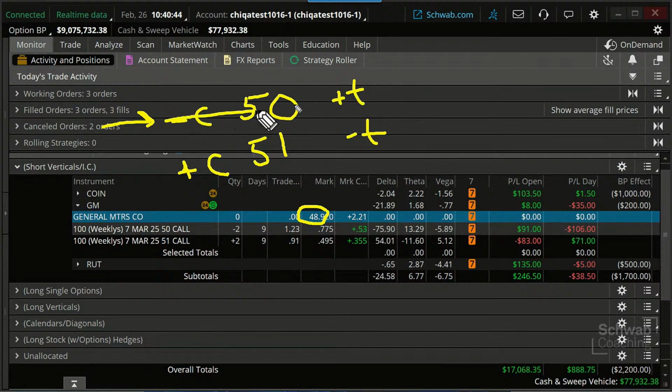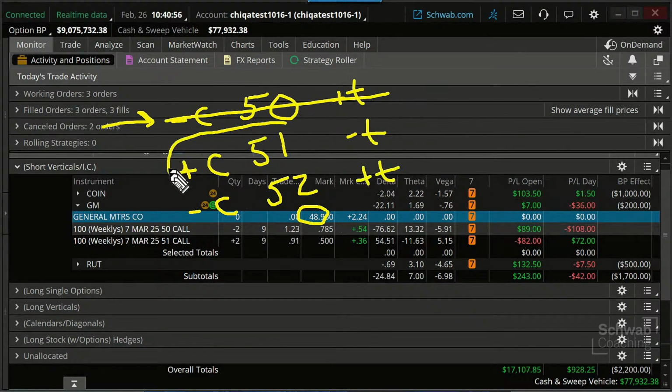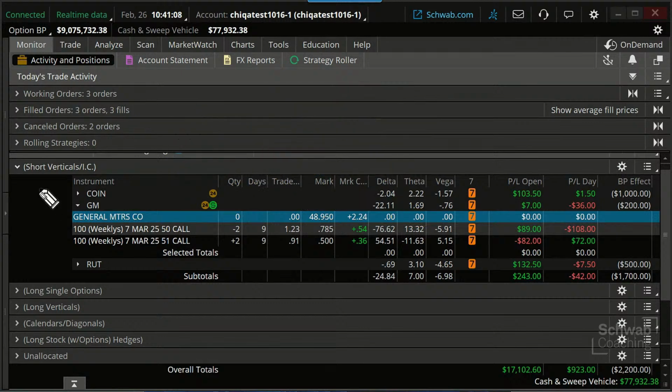But if we get rid of this one and shift this to a 52 short, that's our positive theta contract. Our stock is now going to be closer to our negative theta contract. So we could be shifting it to negative theta in that case. Okay. So there's lots of consequences here on these trades as we do these.